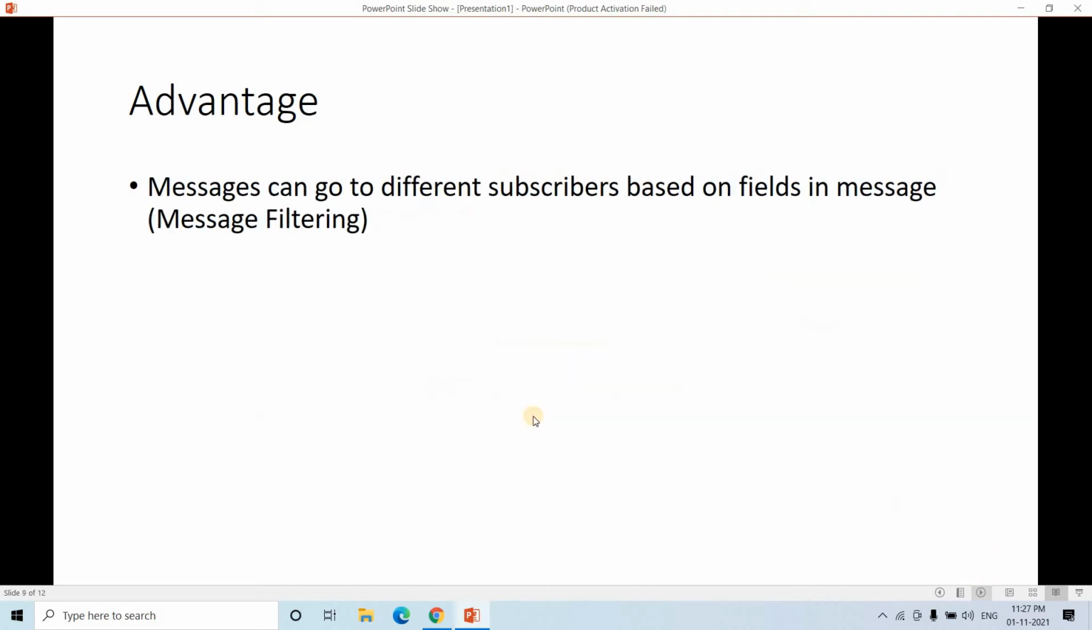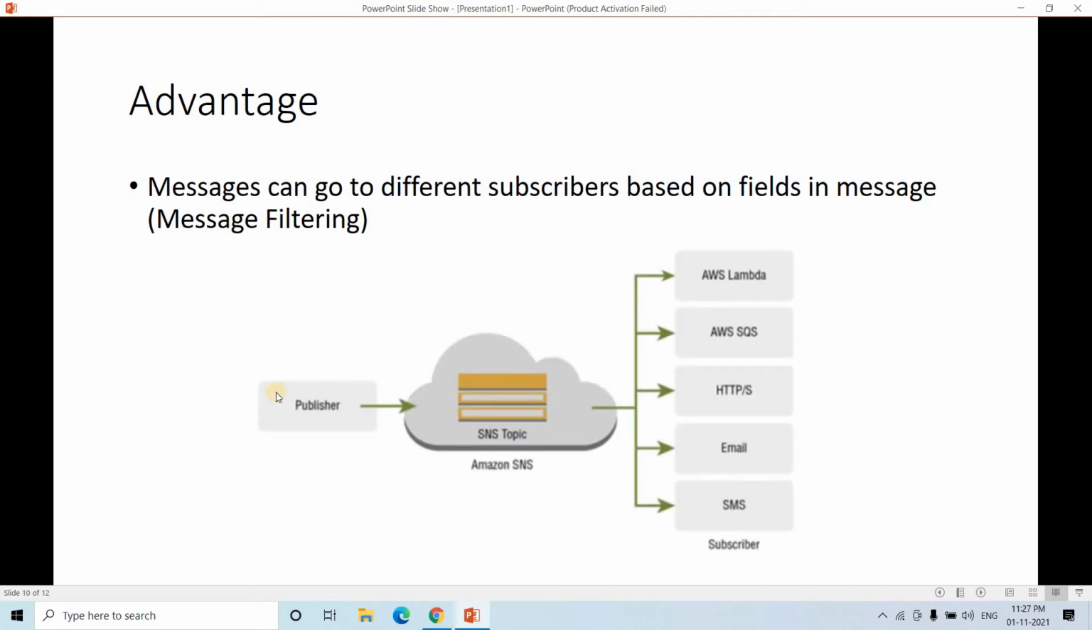Another advantage is that a message can go to different subscribers based on fields in the message. Message filtering can also be achieved. So what is that? For example, suppose some publisher has published some message in an SNS topic. Now by default it will go to all the subscribers, right?